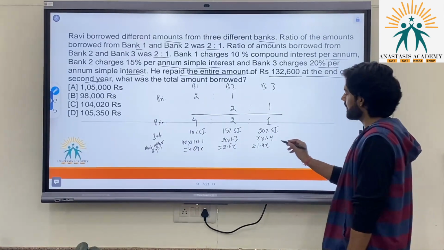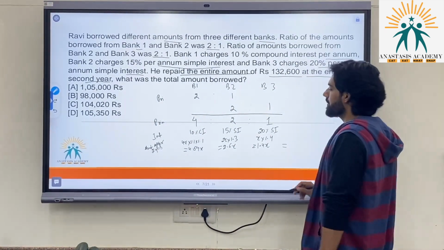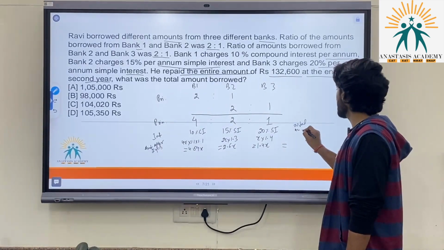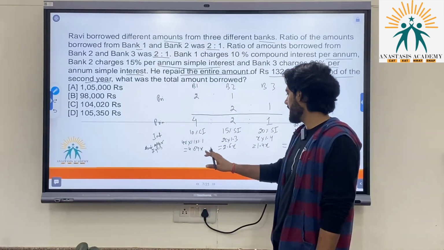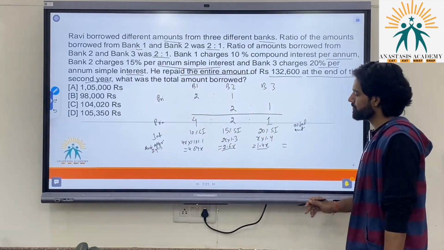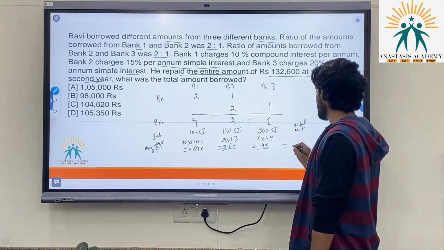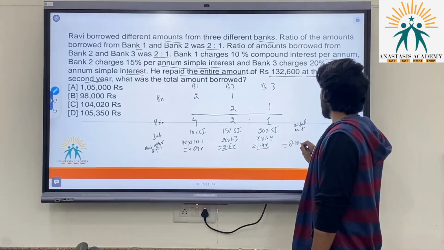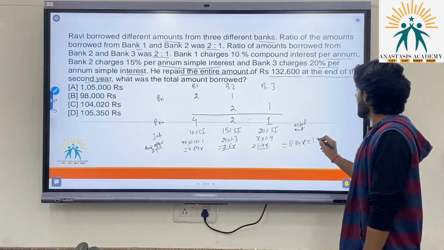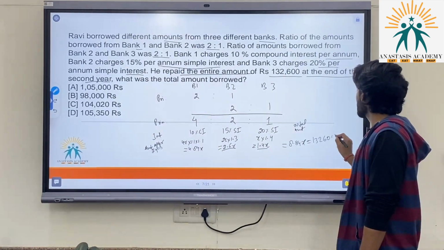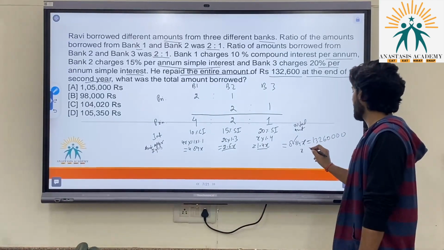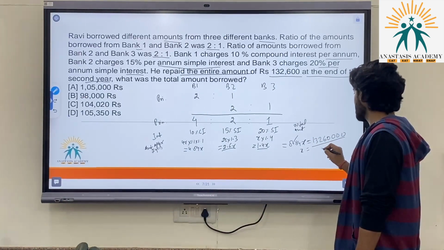Now adding all these three, the total amount is 4.84 plus 2.6 plus 1.4, which becomes 4 plus 4.84, which is 8.84x, and which is given as 1,32,600. 2 zeros added. Now I am dividing it with how much?